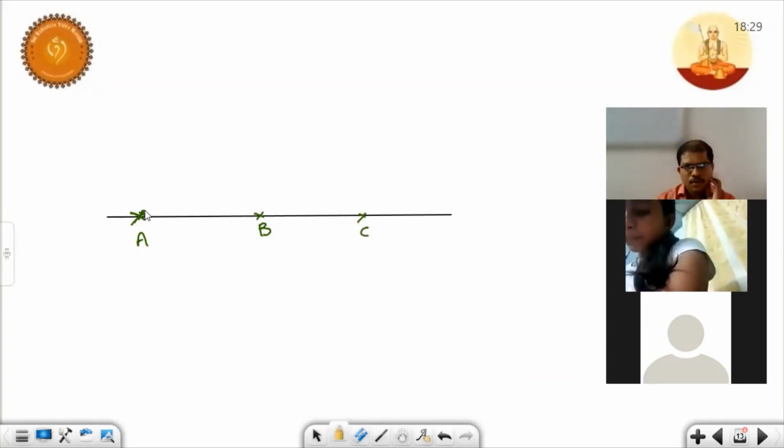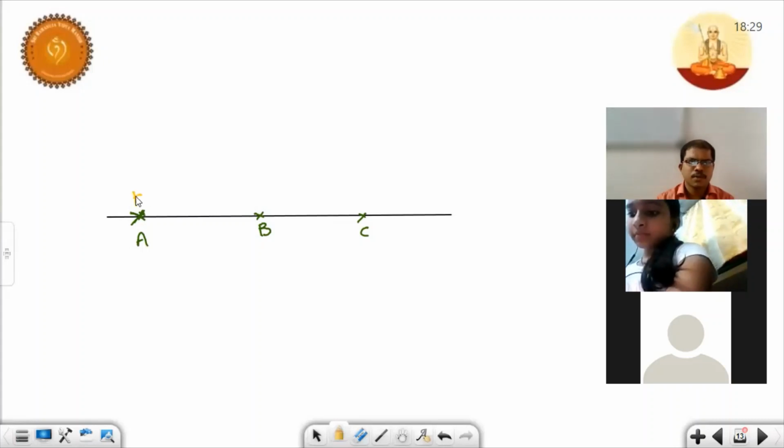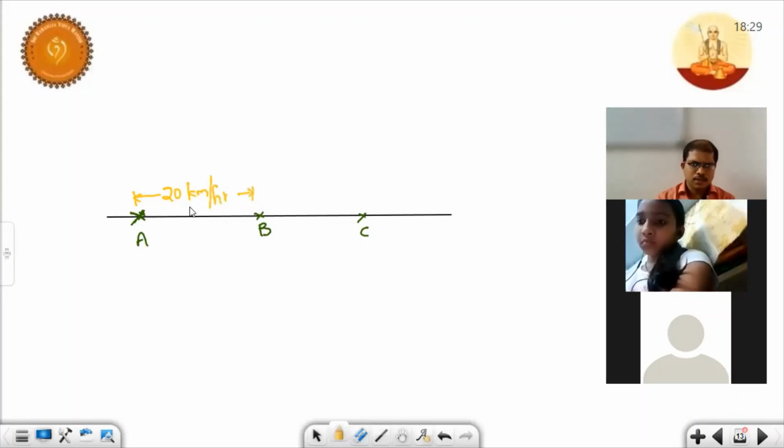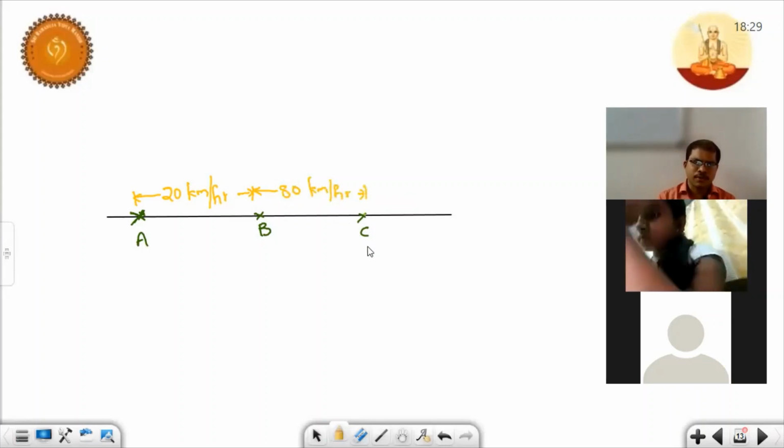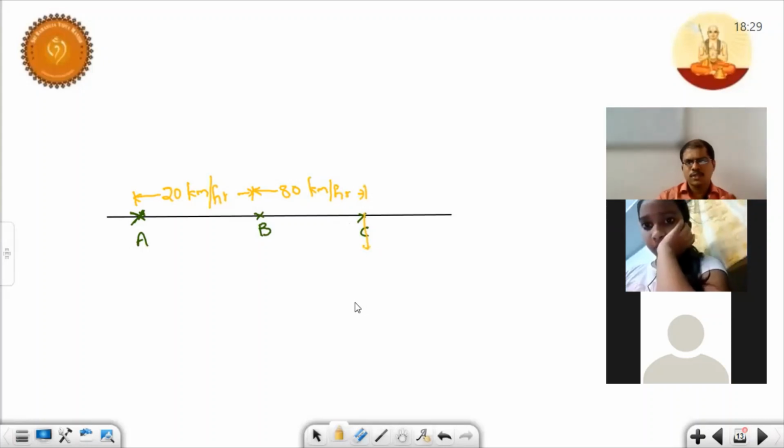See here. Suppose a body is moving from A to B. There is heavy traffic, and the speed is somewhat less. And from B to C, there is no traffic at all, and that person is moving with some 80 km per hour speed. C is the destination point. So the question is, with what speed did the body actually travel from point A to point C? That's the question, children.